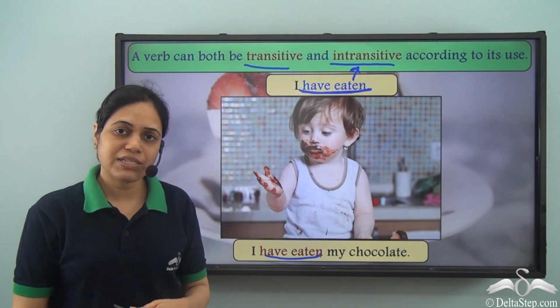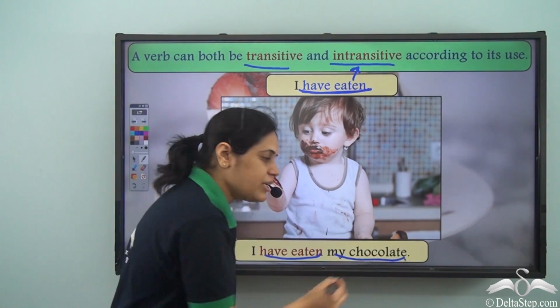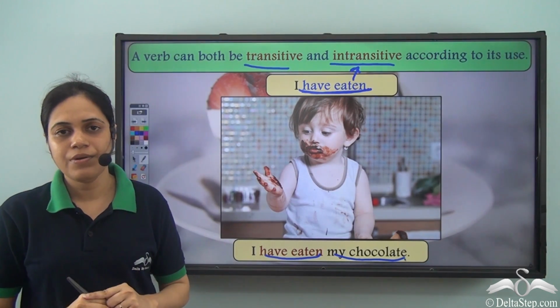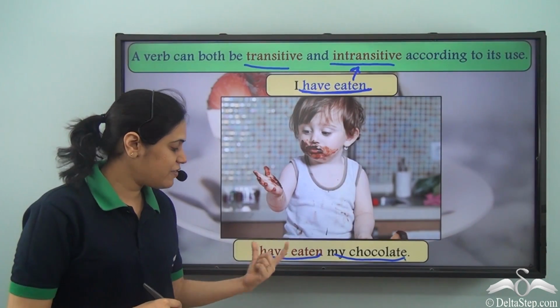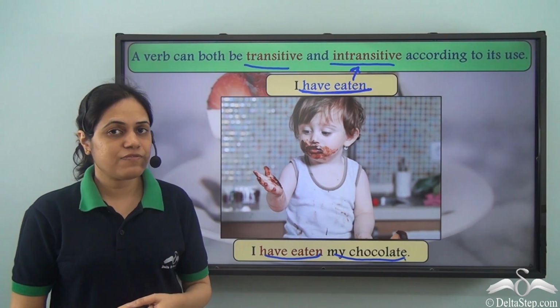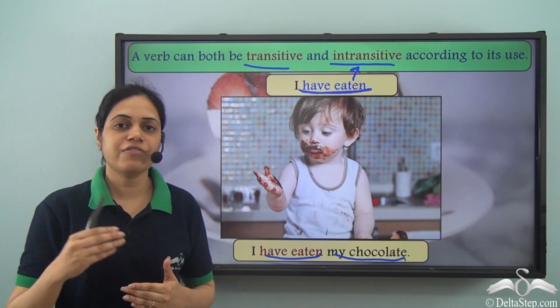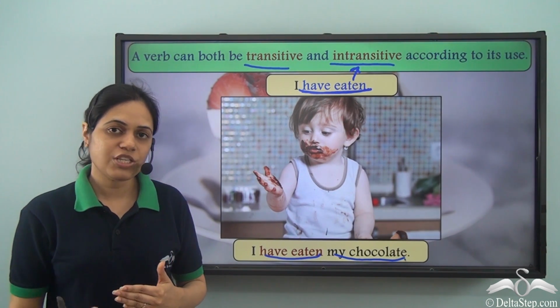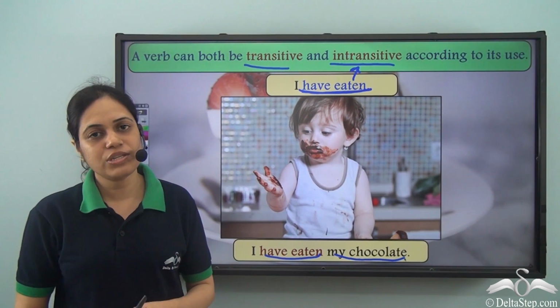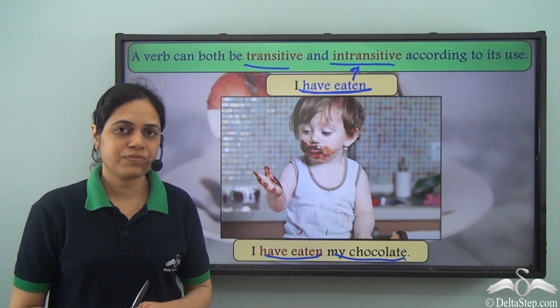So what have I eaten? My chocolate. So it is the direct object of the verb. So in this sentence, have eaten is the transitive verb. So we see transitive verbs are the verbs which have objects, either direct or indirect, and intransitive verbs are the verbs which don't have any object.